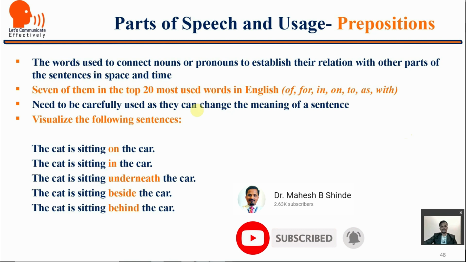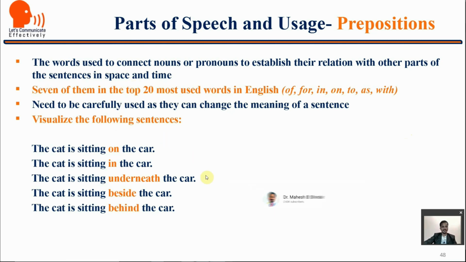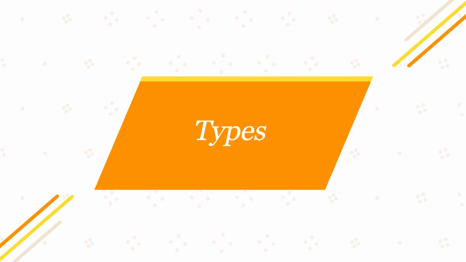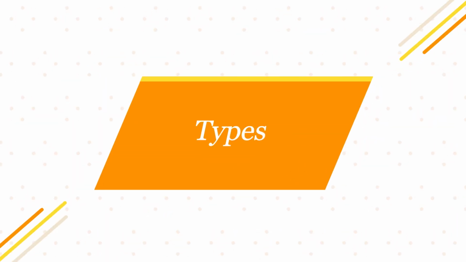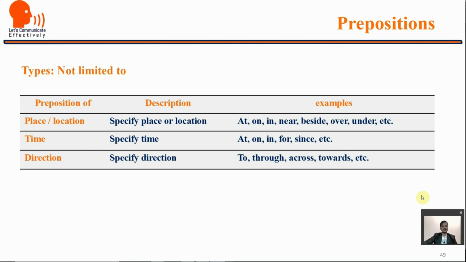Now, if you would have visualized, you would have found that the cat is jumping here and there because we are using different prepositions. Sometimes it is on the car, in the car, underneath the car, beside and behind. So these prepositions change the meaning of sentences. The types of prepositions are not limited to these: preposition of place or location, preposition of time and direction.